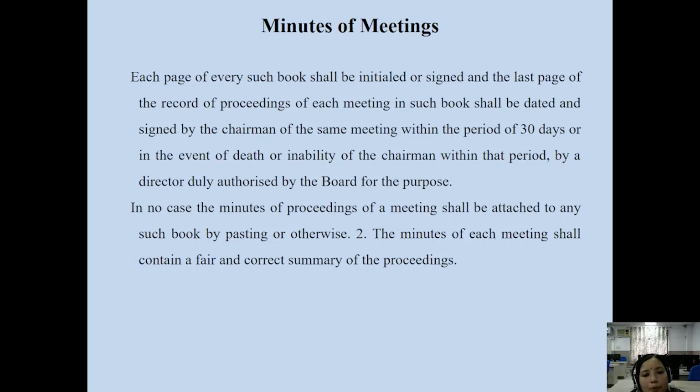All the points in a proper and orderly manner, so that we can have a clear understanding of for what purpose this meeting is conducted, what we are discussing in the meeting, and what we arrived at in the meeting. Recording should be in proper, orderly manner, so that we can have proper records and a proper summary of what we have discussed in the meetings of the company.